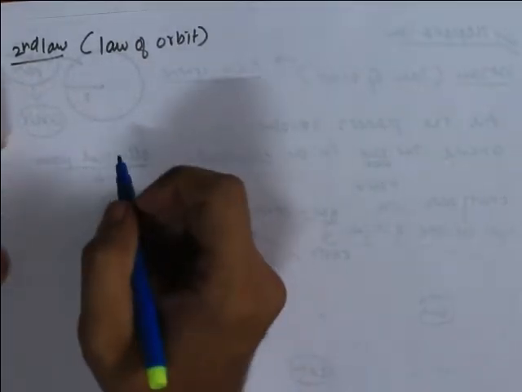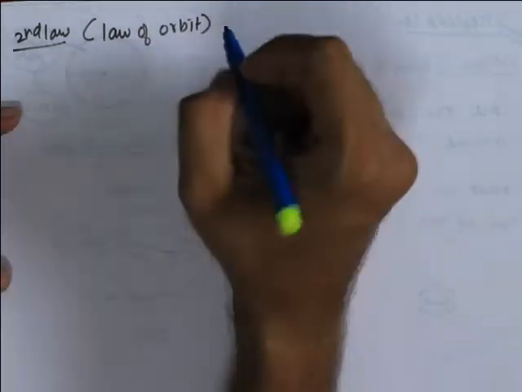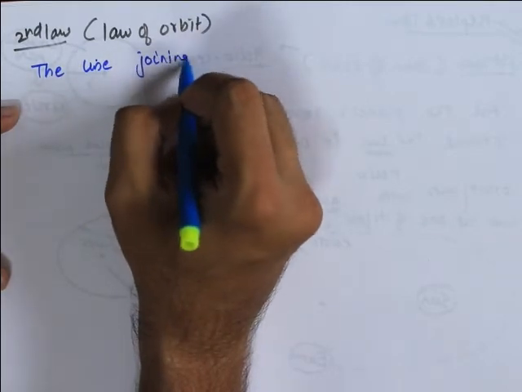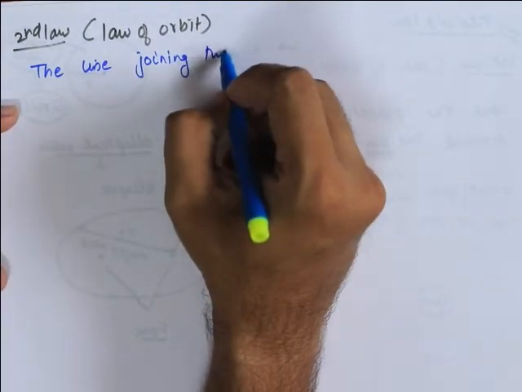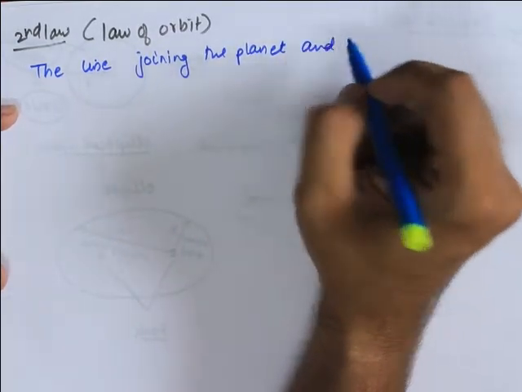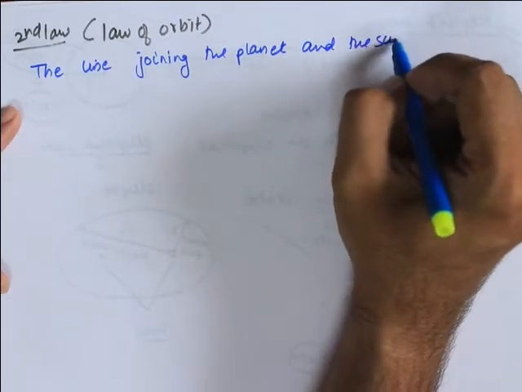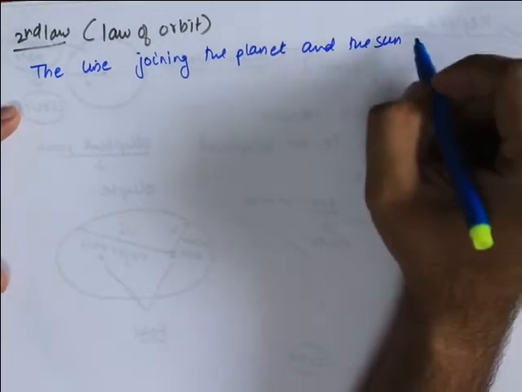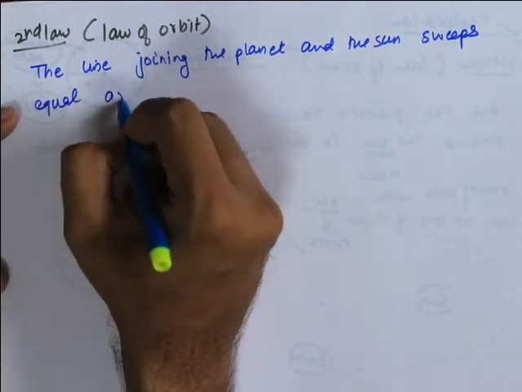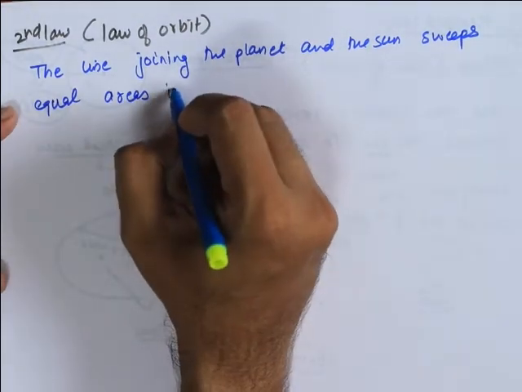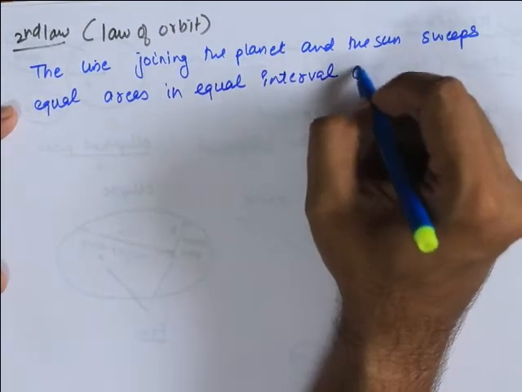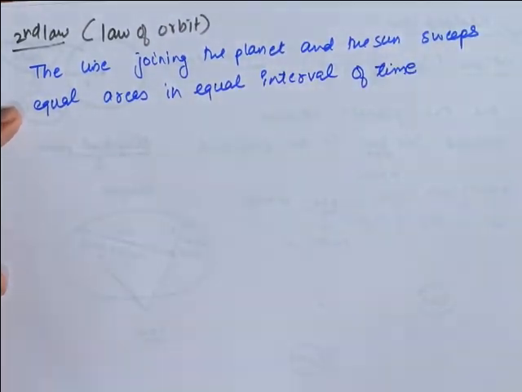It states that the line joining the planet and the sun sweeps equal areas in equal intervals of time.